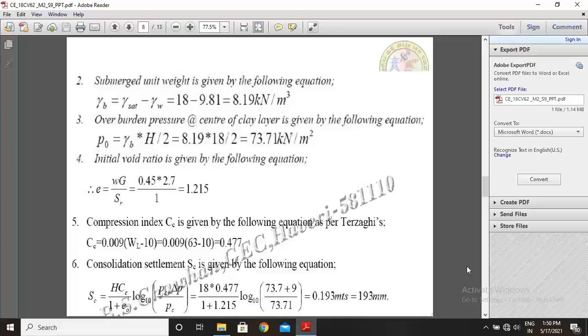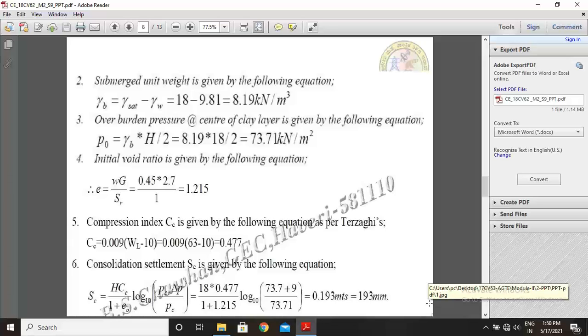Next, consolidation settlement, SC, is given by the following equation. We know the equation: SC equals H Cc by 1 plus e naught into log base 10 of PC plus delta P by PC. You remember the equation and substitute the values here. H is 18 meter, Cc is 0.477 divided by 1 plus e naught, 1.215, log base 10, PC is 73.7 plus delta P is 9, divided by 73.71. While operating, we get the answer 0.193 meters, or 193 mm.